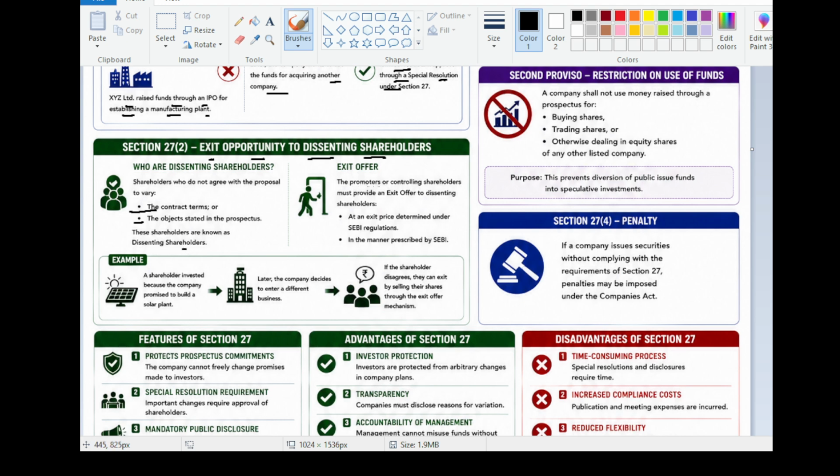Exit offer. The promoters or controlling shareholders must provide an exit offer to dissenting shareholders at an exit price determined under SEBI regulations, in the manner prescribed by SEBI. For example, shareholders invest because the company promised to build a solar plant. Later, the company decides to enter a different business. Then, if the shareholders disagree, they can exit by selling their shares. So that is the exit offer mechanism, right?